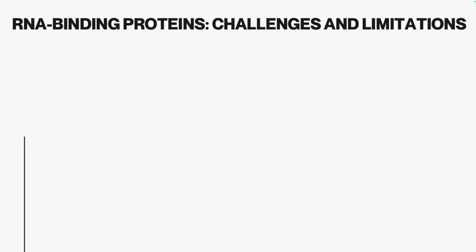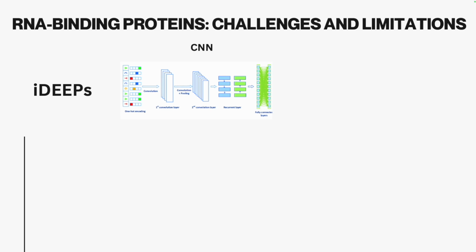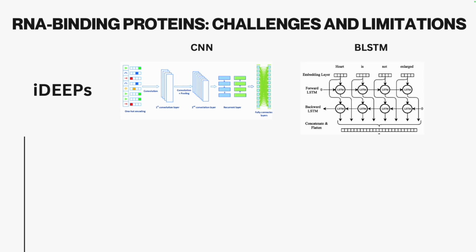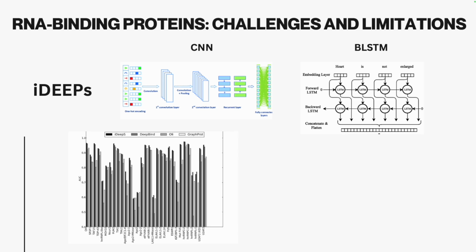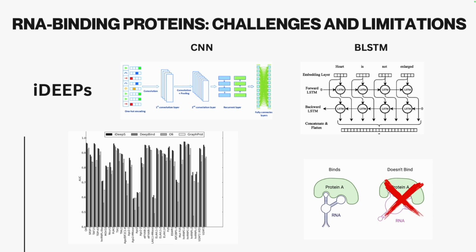Now, the model I base my work on is the IDPS. It uses convolutional neural networks with fully connected layers and a bidirectional long short-term memory to predict if RNA binds to specific RBPs. The paper uses 31 datasets, with some datasets overlapping. And the IDPS predicts whether an RNA will bind to a protein or not. This is based on the sequence and the secondary structure.